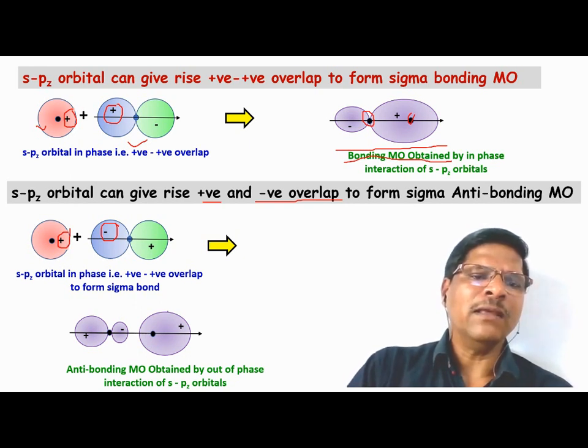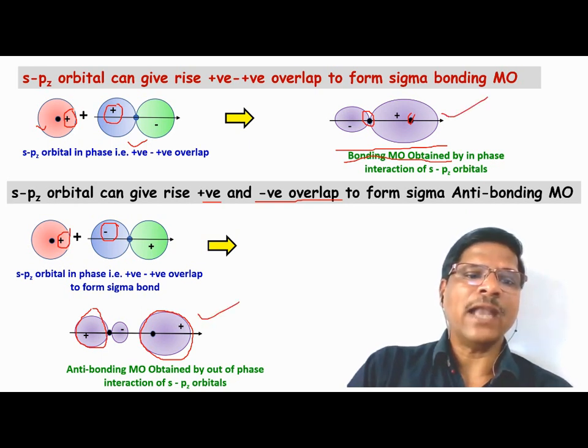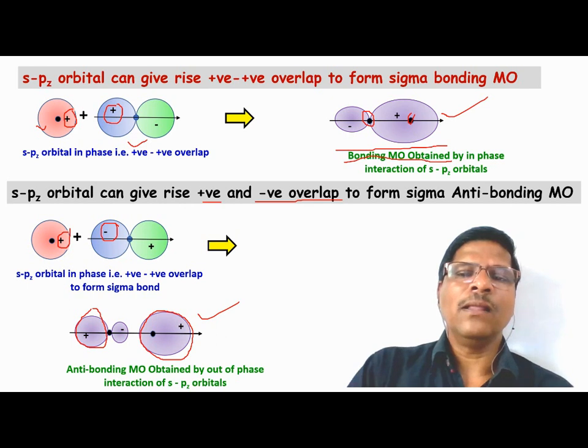Again, ultimately the maximum electron density is located away from the atomic nuclei, but in both cases, the bonding molecular orbital as well as the antibonding molecular orbital, the electron density is concentrated along the internuclear axis. So this will result in the formation of a sigma bond.